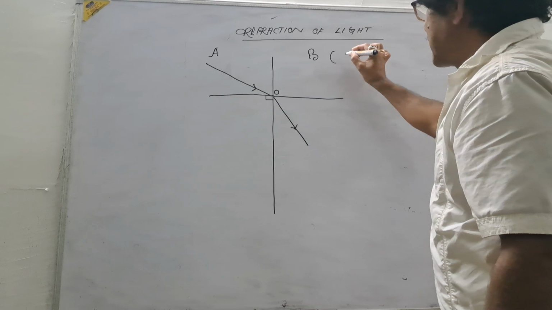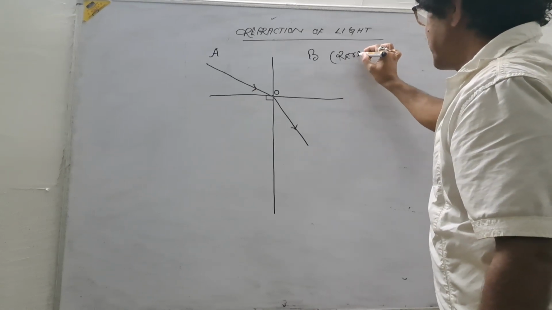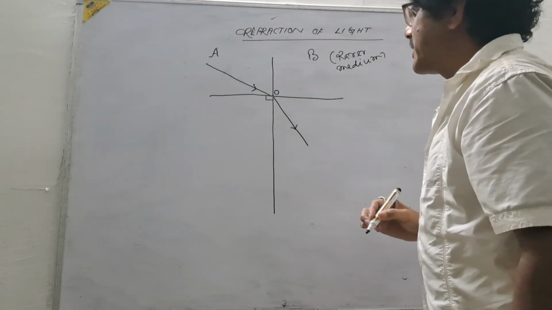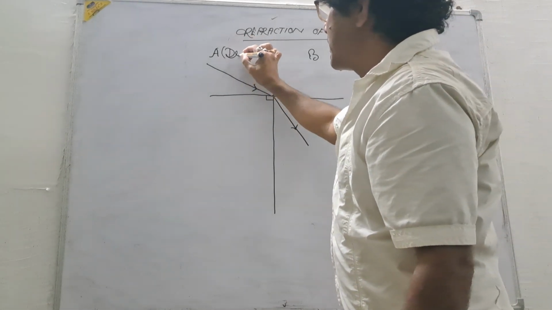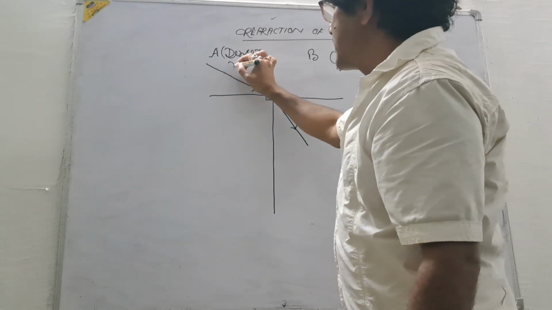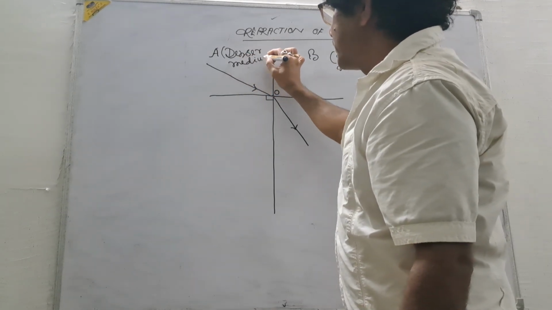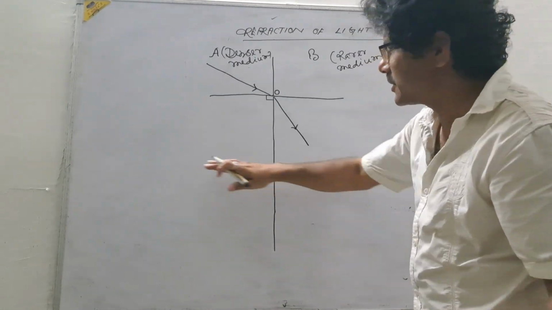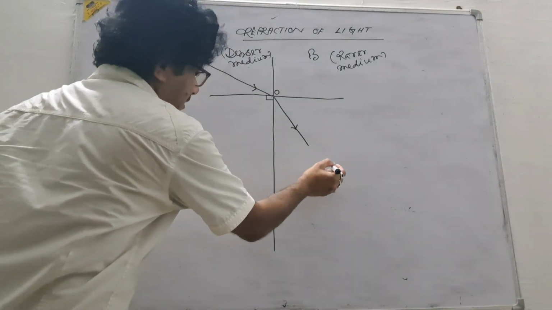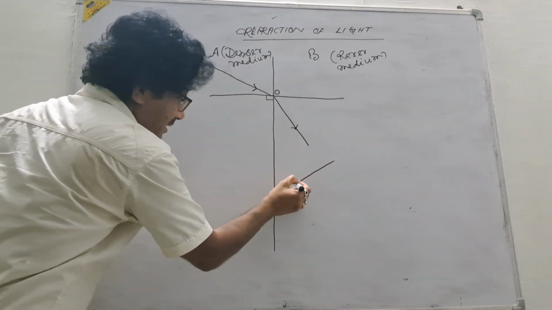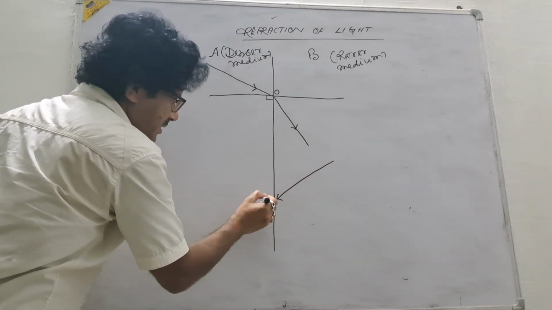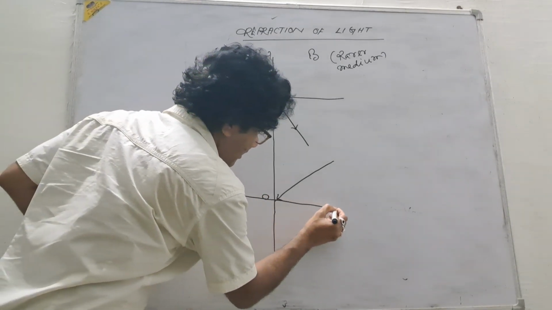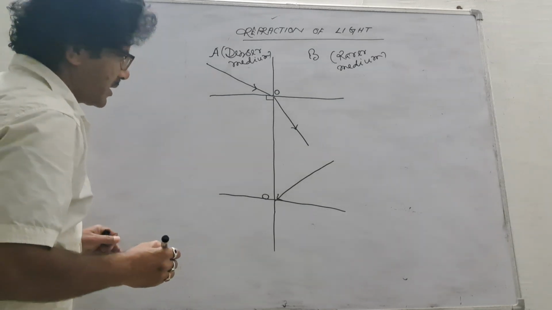This is a rarer medium or lighter medium. This is a denser medium. Now you see, if a light ray travels from this medium to this medium, say the light ray is incident here, this is the point of incidence, and this is the normal.